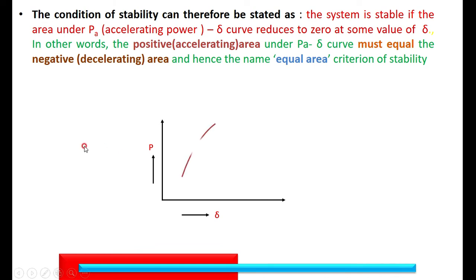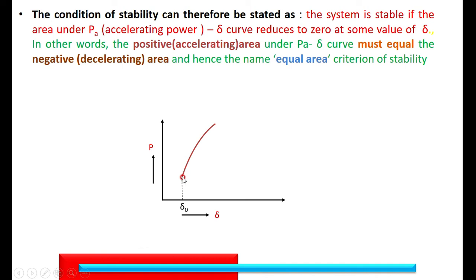What I am showing is the Pe curve, that is the power delivered. Initially, the machine is operating at this particular point, where both the mechanical power input and the electrical power output are equal, Ps and Pe are equal.